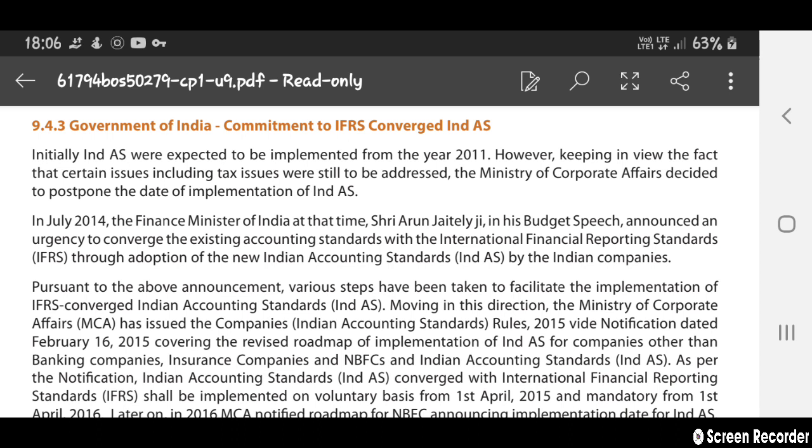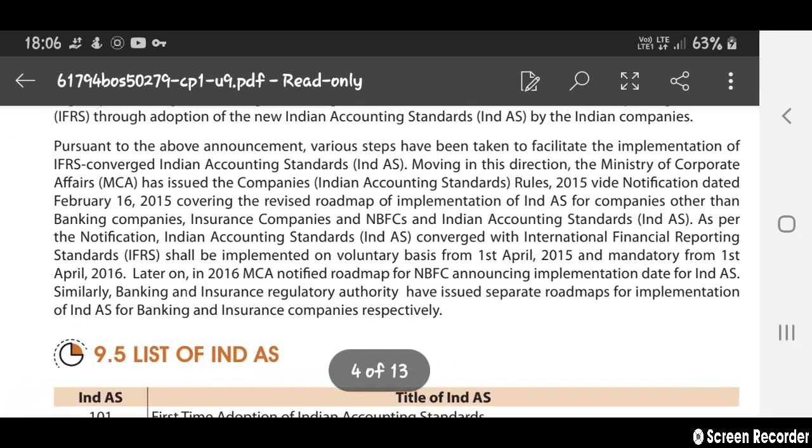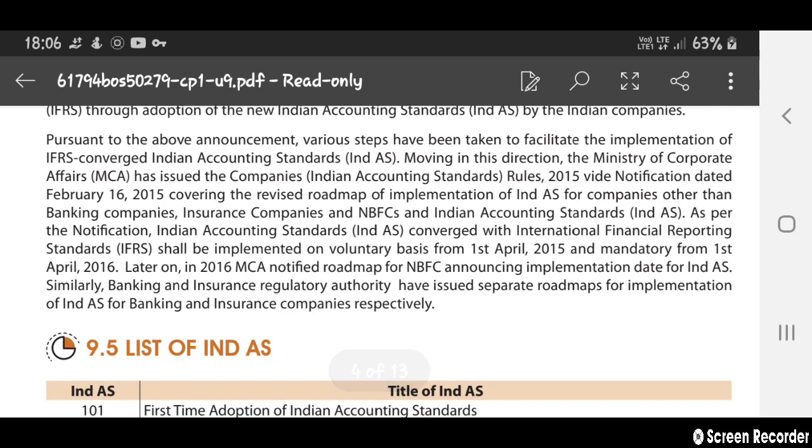We have taken some advice from Indian companies too. Pursuant to the above announcement, various steps have been taken to implement the International Financial Reporting Standards that are converged as Indian Accounting Standards, Ind AS.